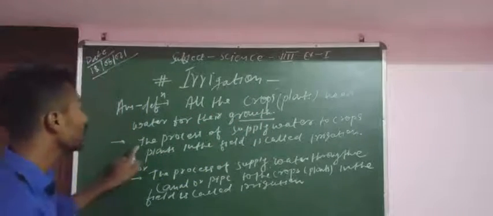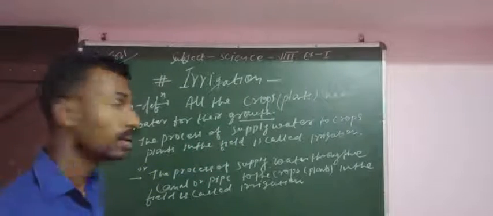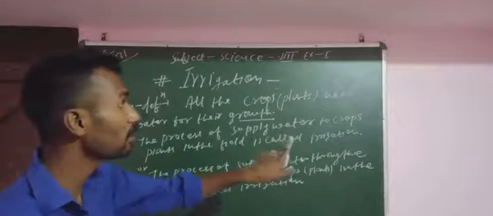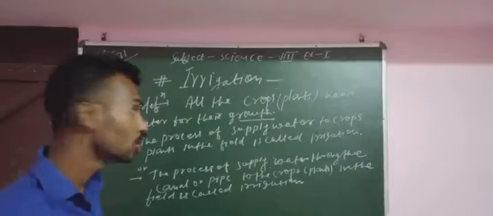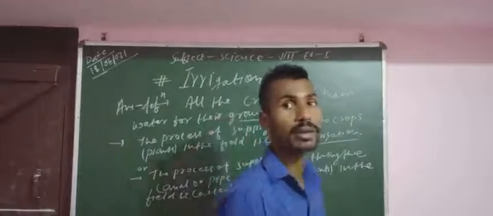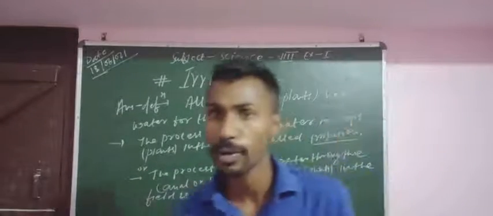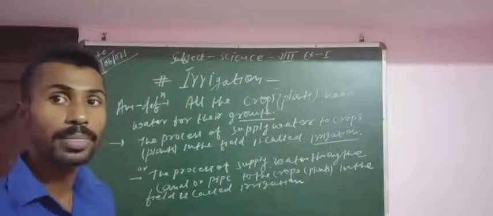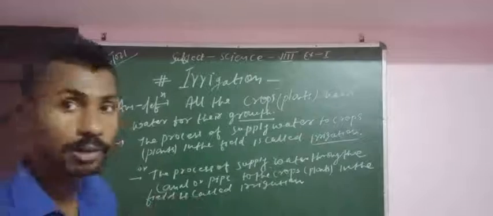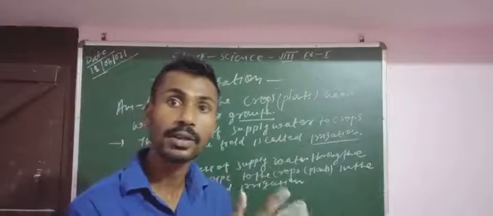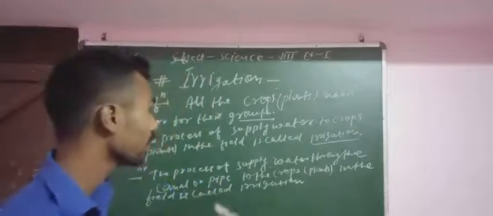And the second thing is the process of supply of water. How can we define that? How can we find the answer? Simply, the process of supply of water to crops or plants in the field is called irrigation. Simply, we can write: the process of supply of water for the crops is called irrigation.